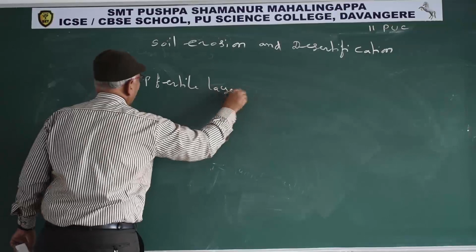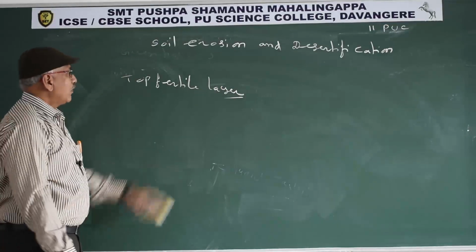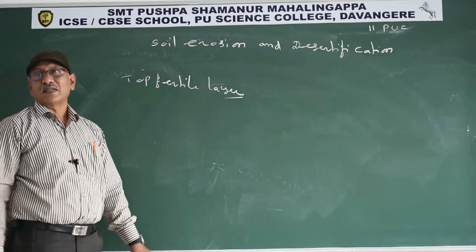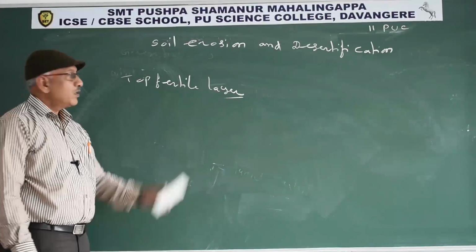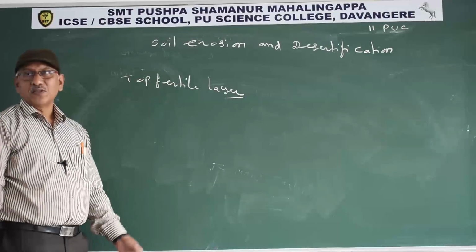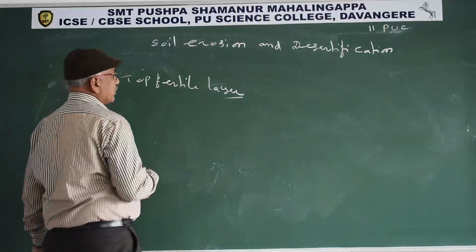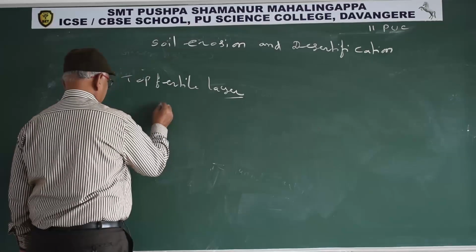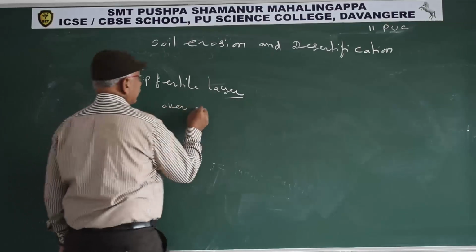The O horizon is the top fertile layer. For the formation of the top fertile layer of the soil, several hundreds of years are required. But due to anthropogenic activity, or human activity, we lose the top layer within a few years, due to over cultivation.